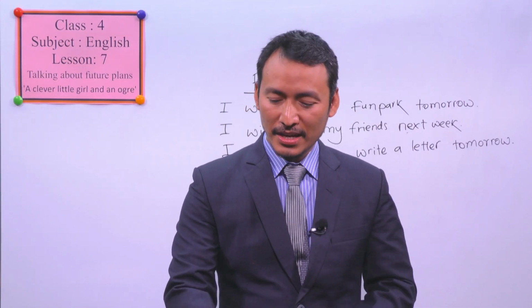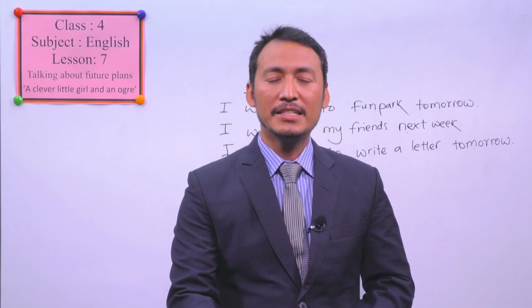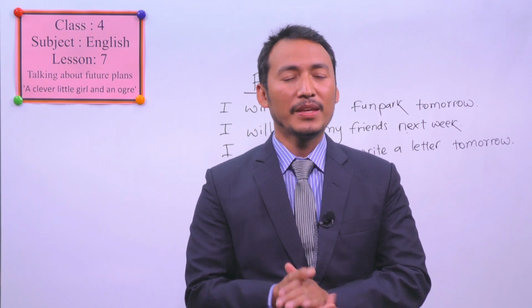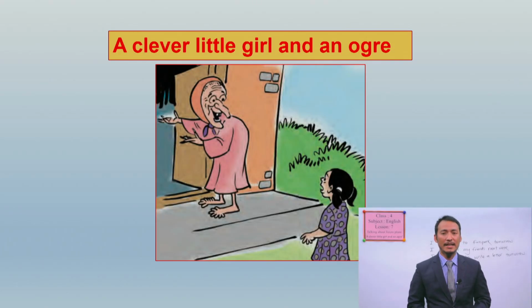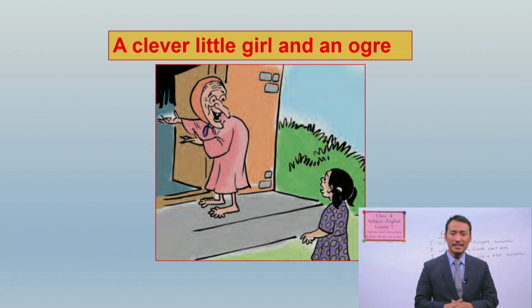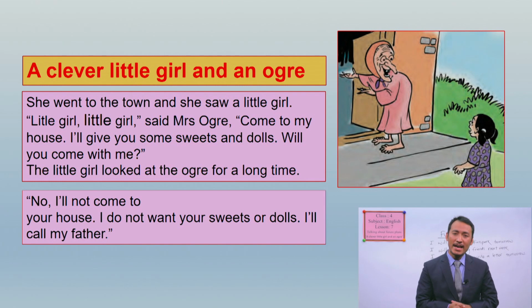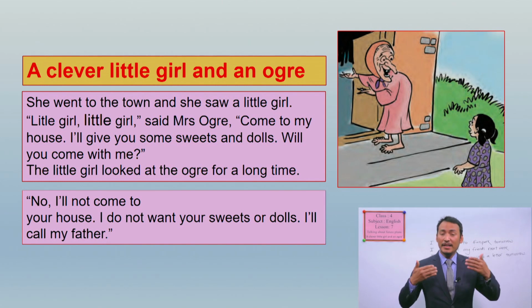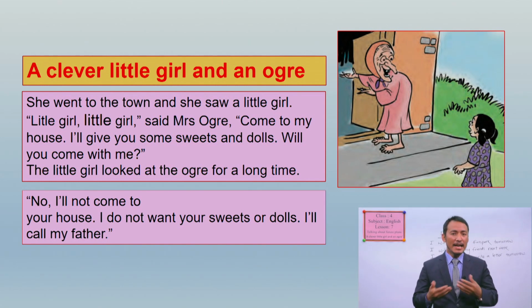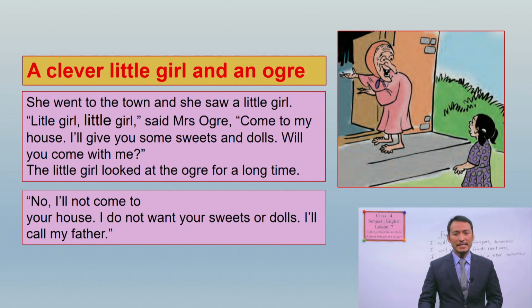Okay, students? Now we have this story in your book, and that is about a clever little girl and an ogre. This is in our next lesson, and this lesson also has similar expression about plans or future activity. Look at here.